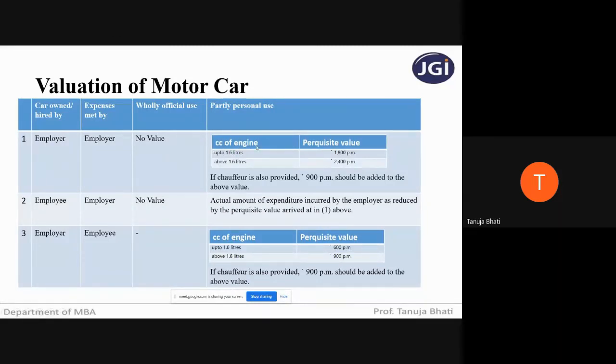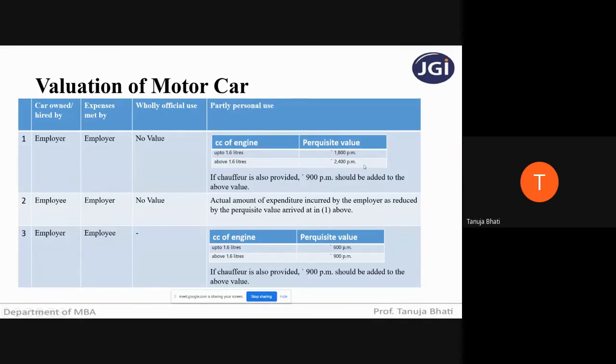It depends upon the engine capacity. If the cubic capacity of the engine of the motor car is up to 1.6 liters, then you have to take perquisite value as 1800 per month. Means you have to multiply it with 12, depending upon the number of months the employee has used the vehicle. And if the engine capacity of the motor car is above 1.6 liters, the value of perquisites you have to take is 2400 per month, which is fixed. Depending upon the number of months the employee has used the vehicle, you have to multiply with that many number of months.